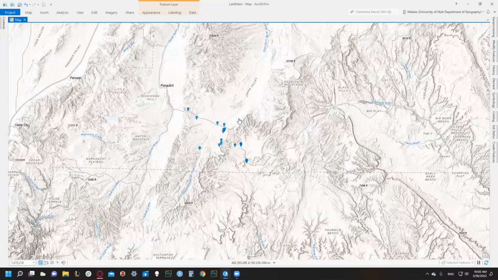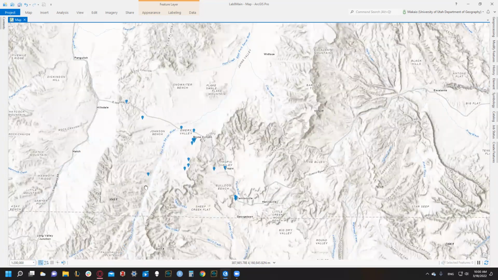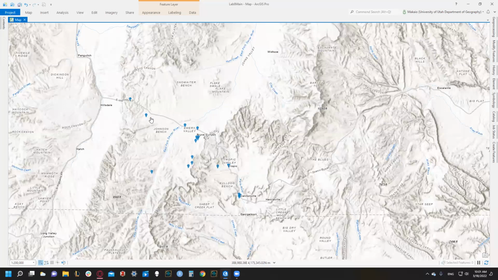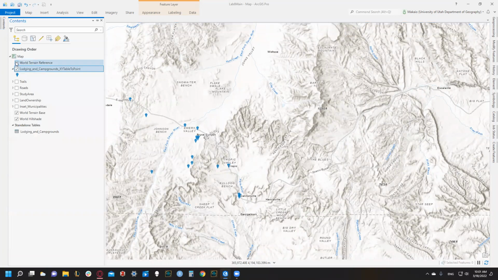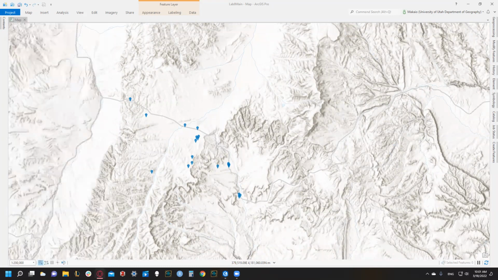So, all right, here is our study area. We need to set our scale to 1 to 200,000. So while we have this centered, we're going to go to the bottom left-hand corner and type in 1 to 200,000. And there we go. We've got our study area, we've got our points. Cool. Last thing for number 1 is to turn off the world terrain reference. So we got that. All right, that was number 1.